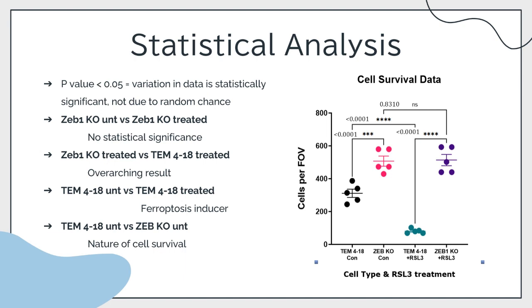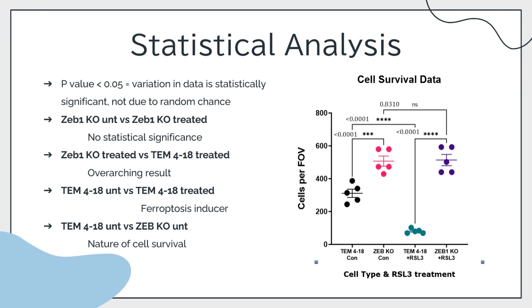Next is our big prediction, which directly compares our two cell types in treated conditions. We predicted that the mesenchymal cells would be much more sensitive to ferroptosis and cell death than their epithelial knockout counterpart. We see this is confirmed in our data with a very drastic difference between the two populations and a small p-value. For the mesenchymal treated versus untreated cells, we expected a difference since RSL3 is a ferroptosis inducer. Thus, the susceptible mesenchymal cells treated with RSL3 should have more cell death, which is confirmed in our data.